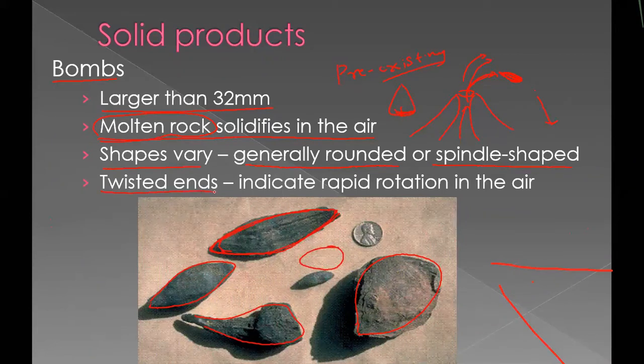And twisted ends. Twisted end means what? While falling down, this liquid or magma may twist. So at the end, this is a mouth and this is a tail. This tail may be twisted like a spring, because when the liquid falls down from the air, the tail will be twisted. So these bombs have twisted ends, indicating rapid rotation in air. While falling down, it has rotated rapidly.